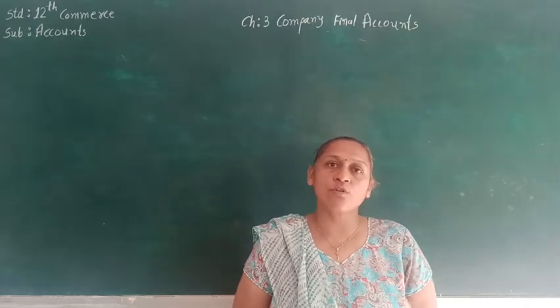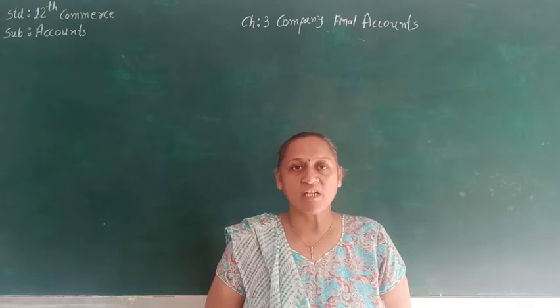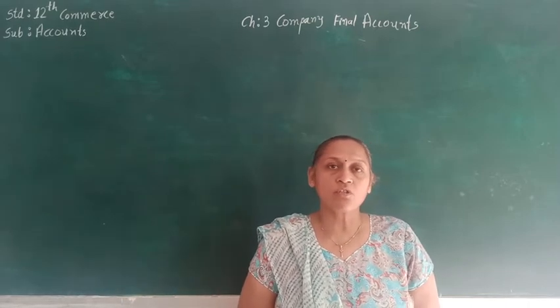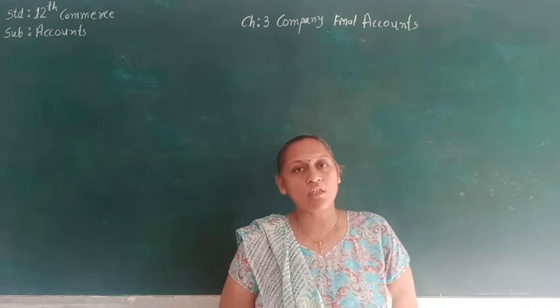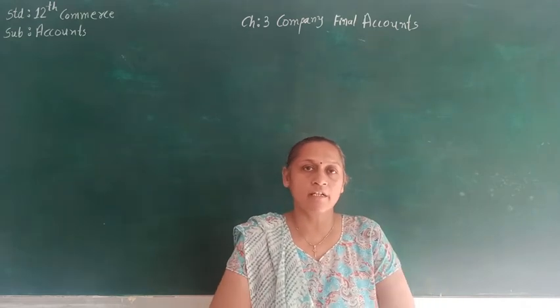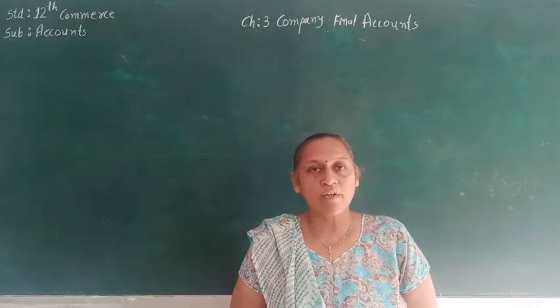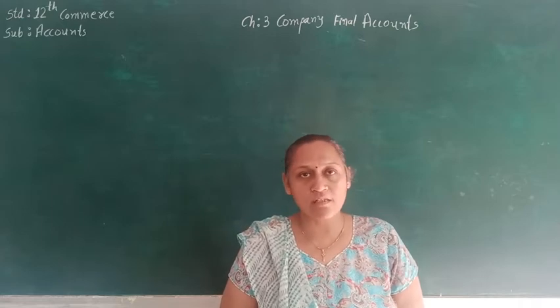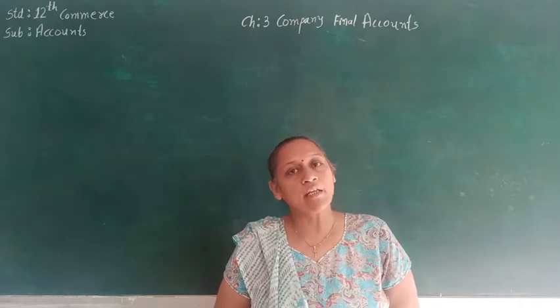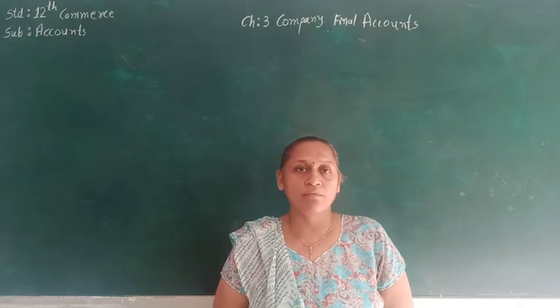Hello students, today we are going to see chapter number 3, that is company final account of standard 12 commerce subject account. So this is the fourth part of chapter number 3, and the first three parts are already linked in the description. Today we are going to see one more illustration where we are going to prepare only half of the balance sheet, only the equity and liability of the balance sheet. Let's see illustration number 5.